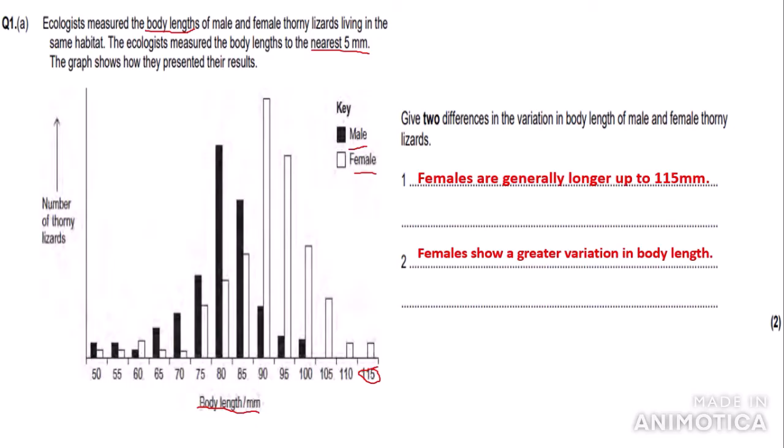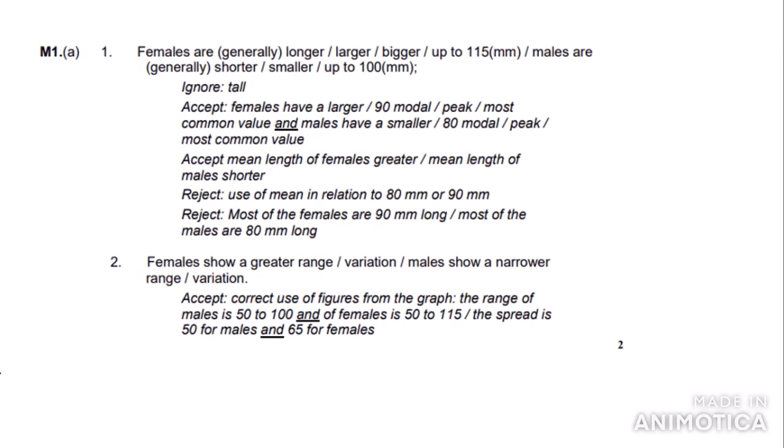So let's look at the mark scheme. The first marking point says females are generally longer / larger / bigger up to 115 mm, or you can put males are shorter. So we would get that mark. It says ignore tall, and this doesn't really relate to the specific body length. So if you put this, you don't get the mark.